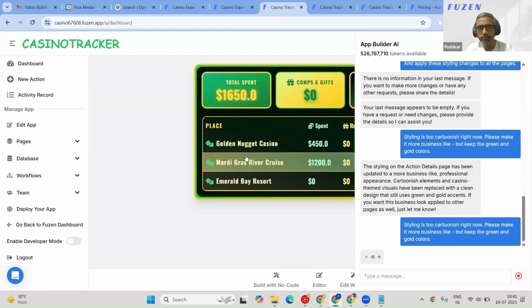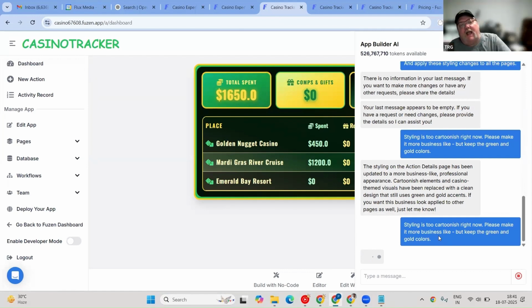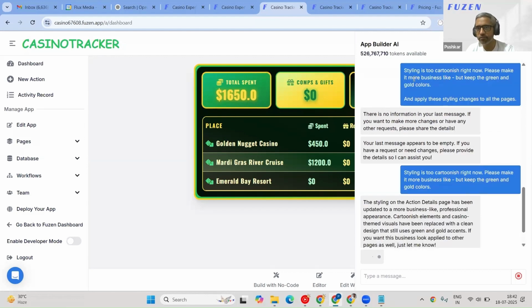We'll do that. So how do we pick which page we're telling it to work on? It understands because I came to the dashboard. It'll understand that I'm on the dashboard. Oh, I see. I get it. So I think when you mentioned "business-like" it was an important word. If we ask it to keep it business-like, that's the last page, it really made it look like business-like styling.